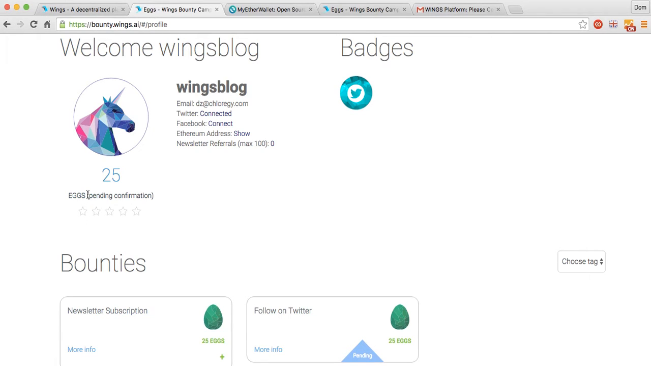So right now it's pending confirmation. Pending confirmation doesn't mean that it's pending confirmation on the Ethereum blockchain. It means it's pending our confirmation from the Wings team that everything's okay and functioning correctly. As you can see here, because I had already followed Wings platform on Twitter, or my Twitter account has done that, and it's connected, I've got 25 eggs pending.